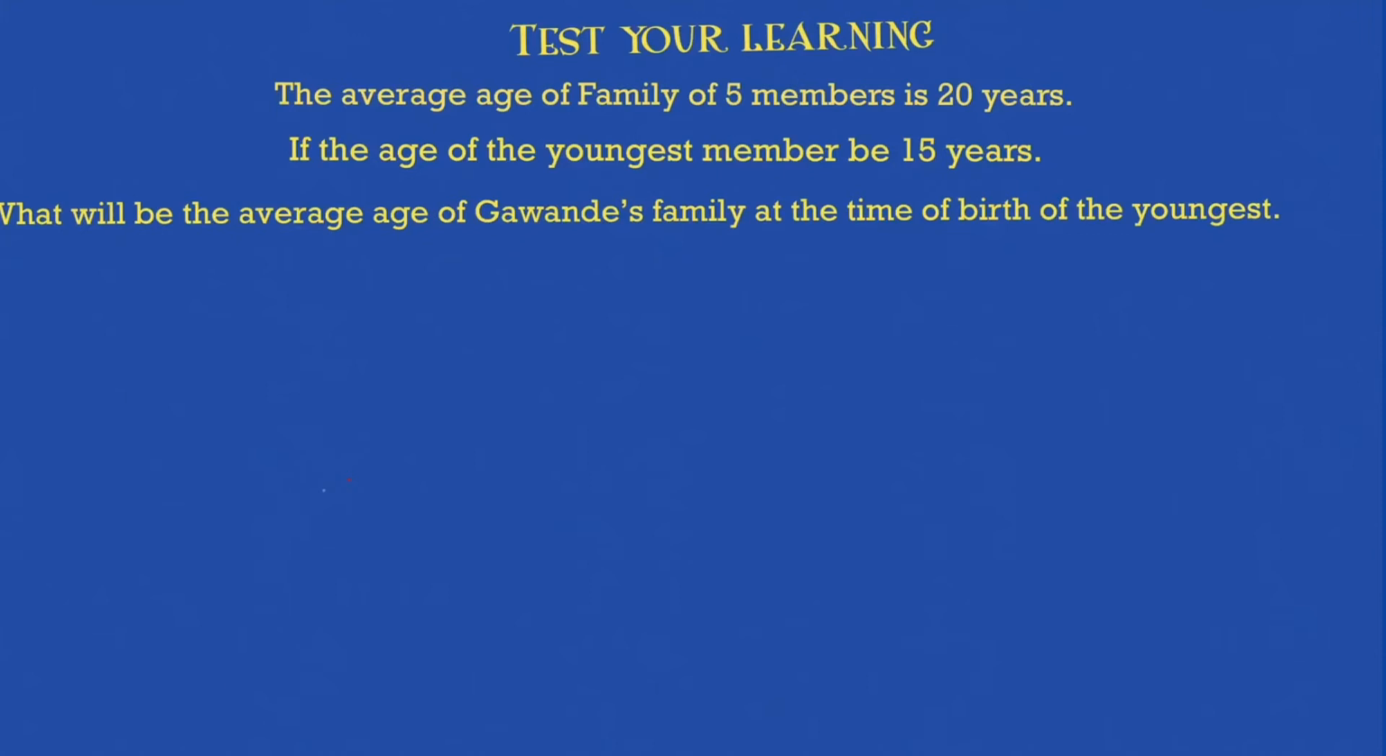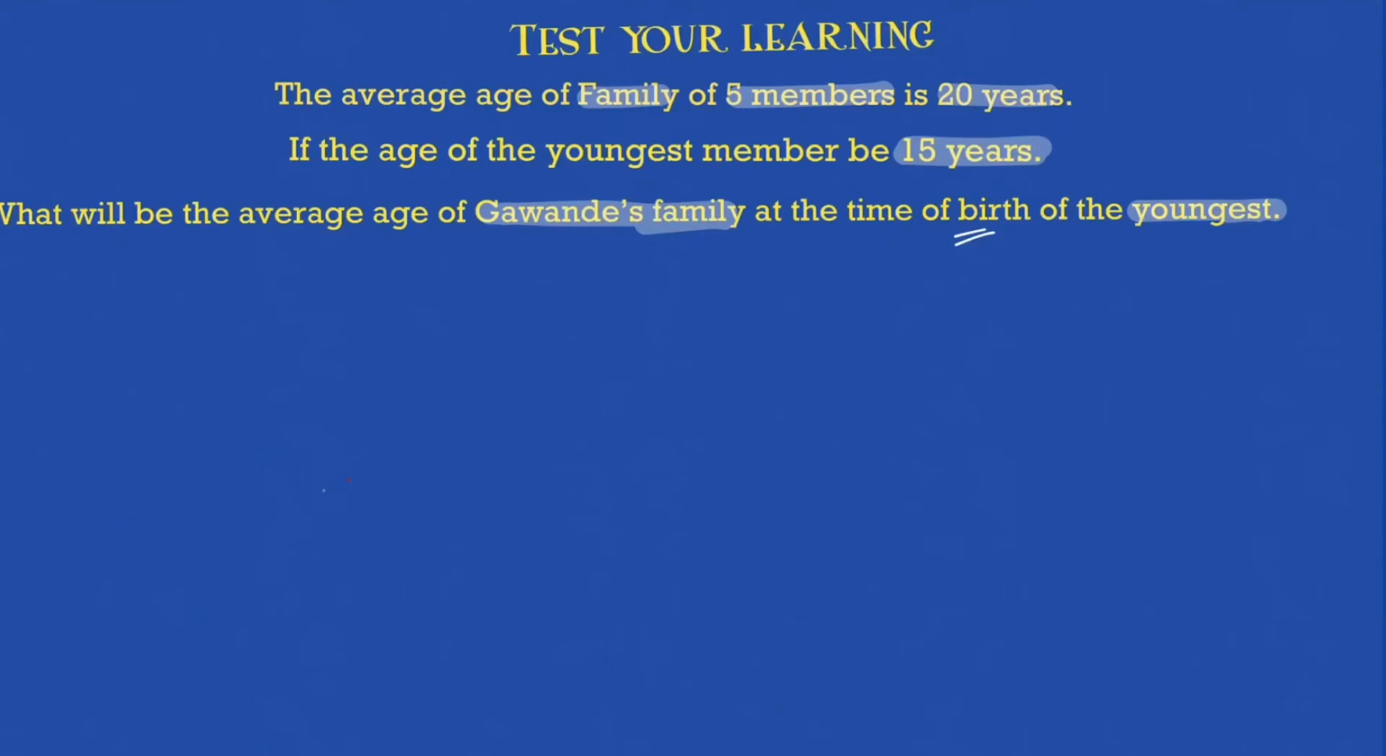The average age of a family of 5 members is 20 years. So you know the sum of the ages will be 20 into 5, 100. If the age of the youngest member is 15 years, what will be the average age of this family, or they again say this is a part of Gawande family, at the time of the birth of the youngest. So when this guy was born, it means he is 0 years old because he is just born. At the time of birth of this youngest, what will be the average age of the family?